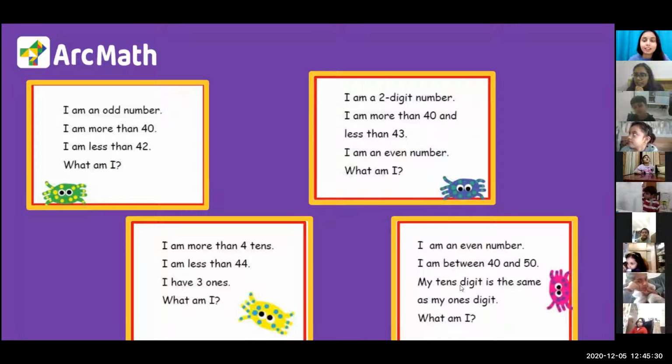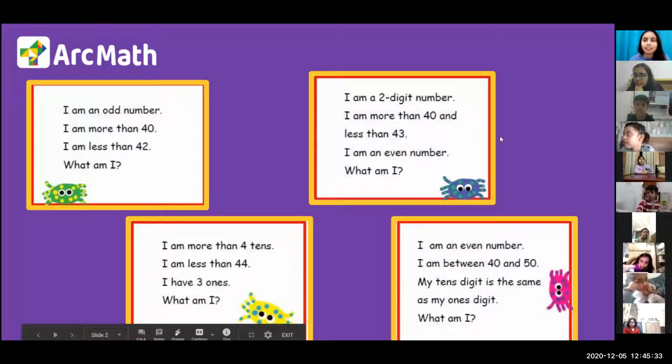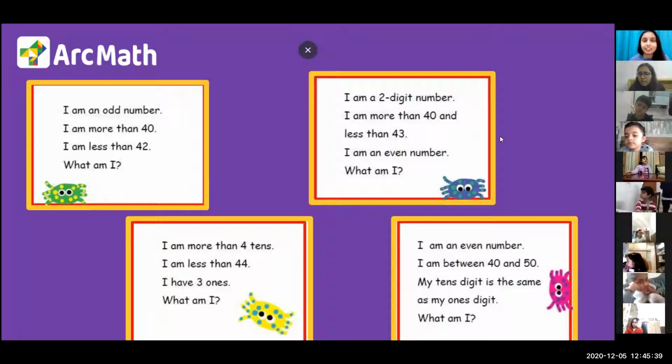Saran? 30. No, 30 does not lie between 40 and 50. 60. No, no. Yes, girl with red sweater, what's your name? Himakshi, what's your answer? 44. 44 is the correct answer because 44 lies between 40 and 50.